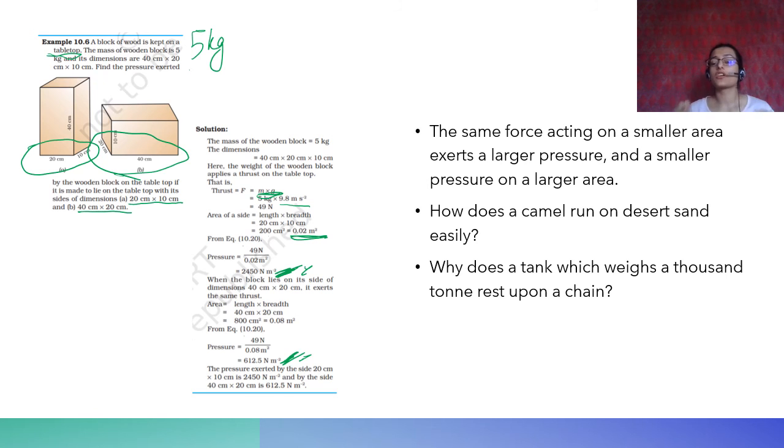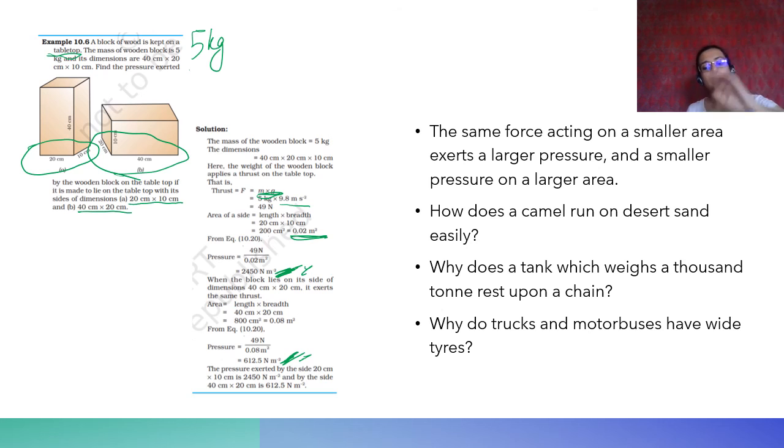Mud is a soft ground, therefore a small thrust can exert a large pressure. अगर उसके ऊपर आपने उसका surface area increase किया, then the pressure reduces and therefore the tank can move through different terrains very easily. Why do trucks and motor buses have wide tires? Simple, exactly the same concept as that of the tank.